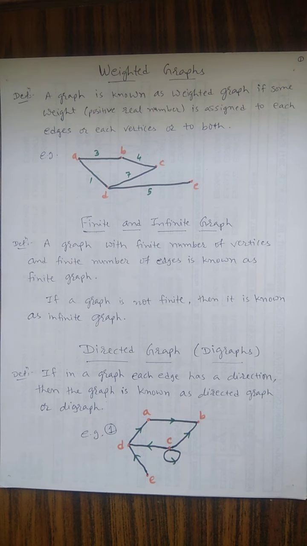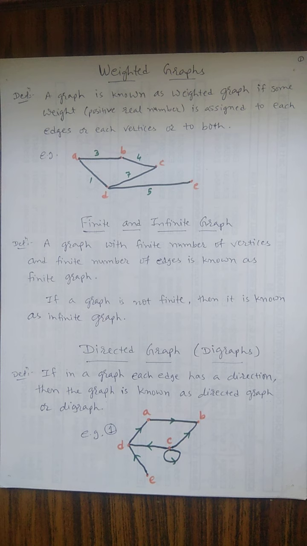Now we discuss finite and infinite graphs. Here I am taking some basic definitions of these graphs. A finite graph, as per the name, has a finite number of vertices and hence a finite number of edges. Both are important: a finite number of vertices and a finite number of edges, then it is known as a finite graph. If a graph is not finite, then it is an infinite graph.